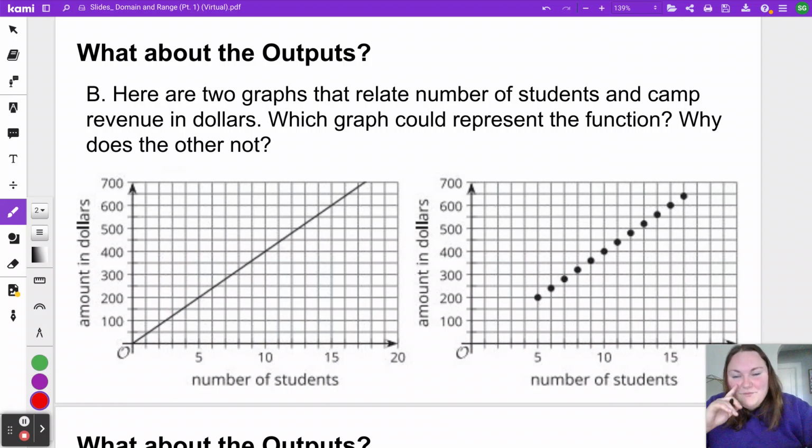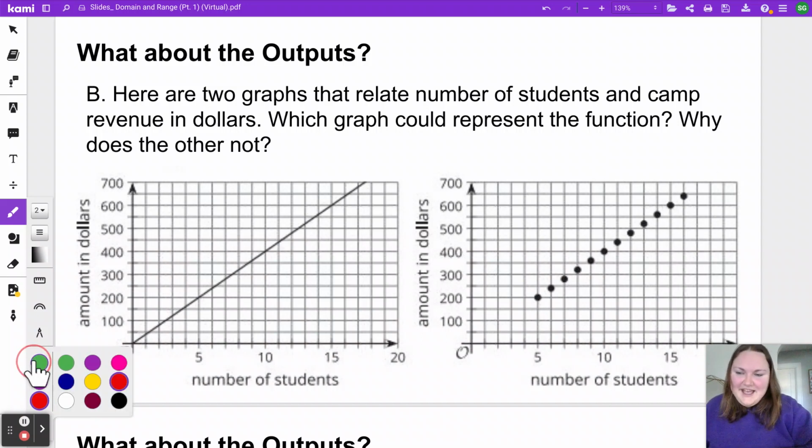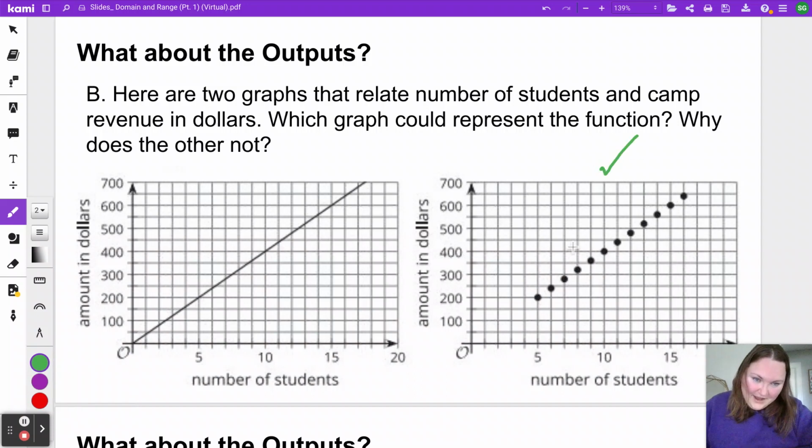Definitely, since we had just a moment ago said that 20 is not a possibility and 120 is not a possibility for the amount of dollars that you could earn in this situation, it helps us see that the second graph here is the correct one. This graph is really intentional about the values it's trying to communicate. Here, this line is showing any point on the line is a solution to the equation and would be a possible pair of numbers for the story.